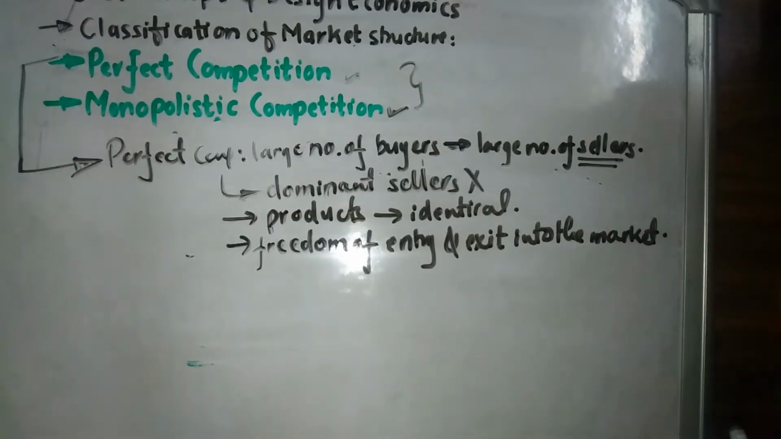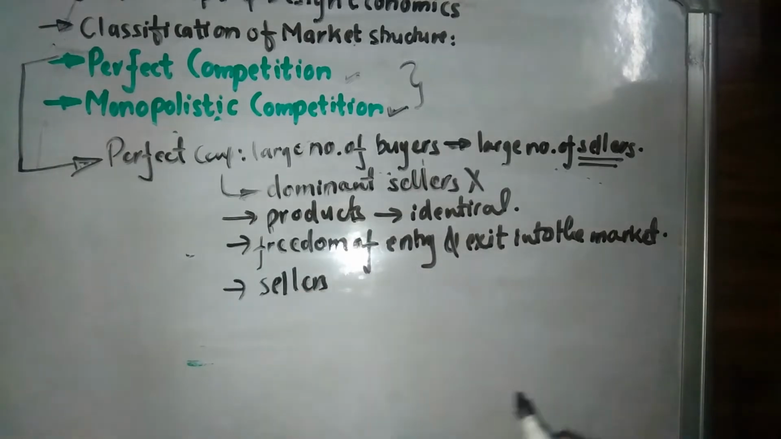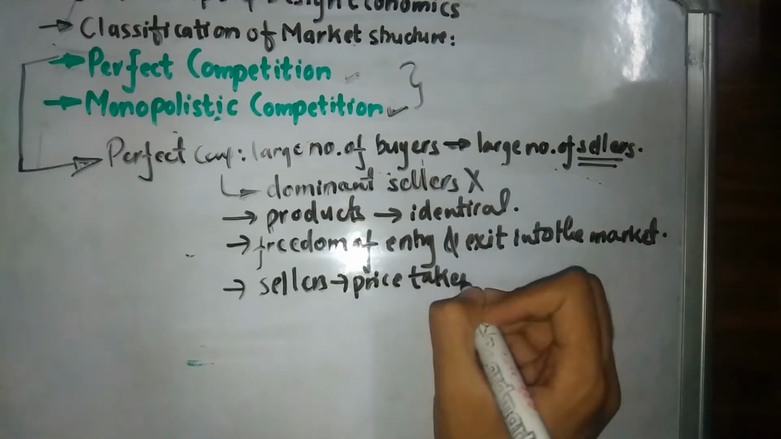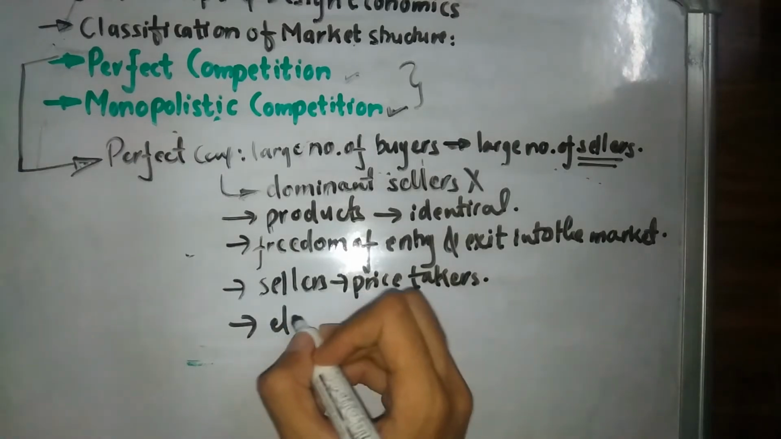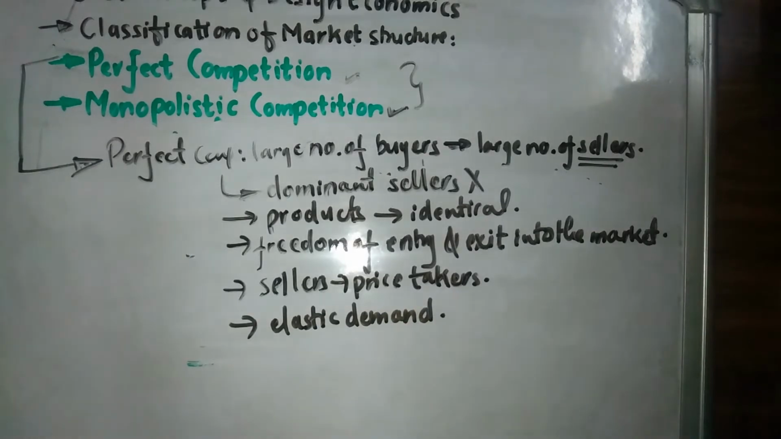And the next feature of this type of market is that all the sellers are dominant here. As I've already told, there's no particular dominant seller, so all the sellers are price takers in this type of market. And the demand curve for this is going to be perfectly elastic demand. So what does elastic demand refer to?